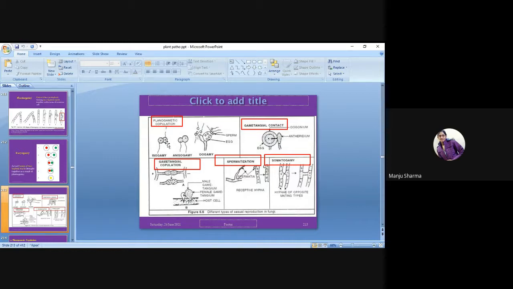So here both are fused and both are the same in size and shape. So it is called isogamy. In the second, both are not the same, that means their size or shape is not similar.